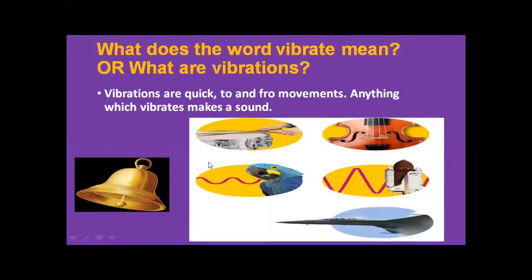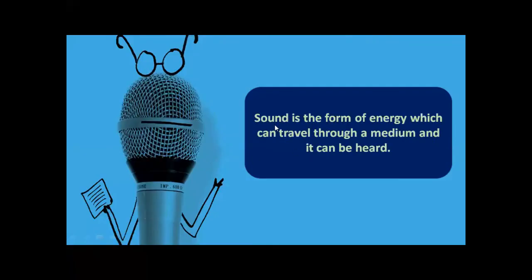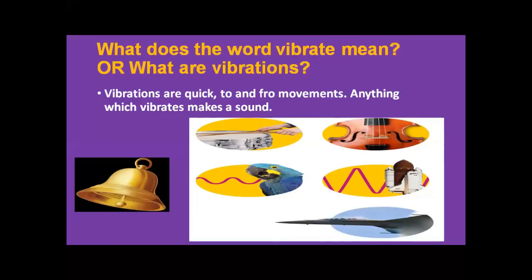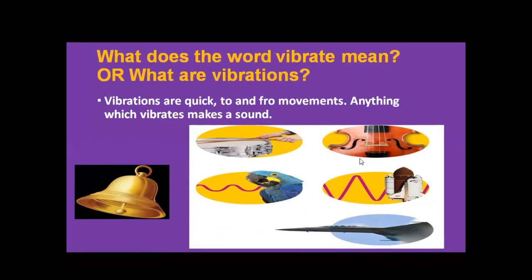So, beta, what is sound? Sound is a form of energy which can travel through a medium and it can be heard. Beta, it can be heard. This is the answer of what is sound. Be quick, beta, take a screenshot. And what does the word vibrate mean, or what are vibrations? The answer is, vibrations are quick to and fro movements. Anything that vibrates makes a sound.